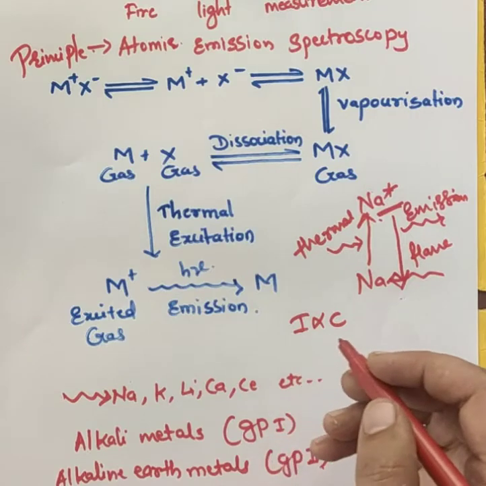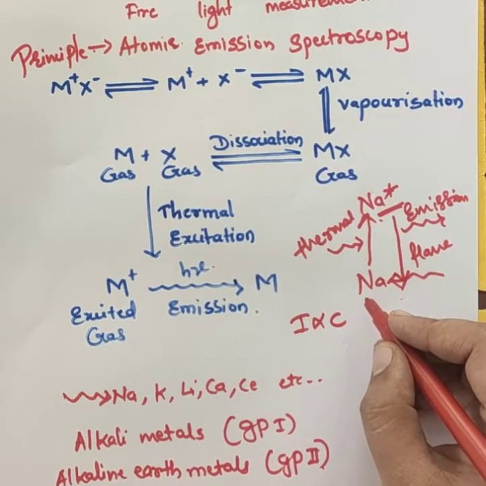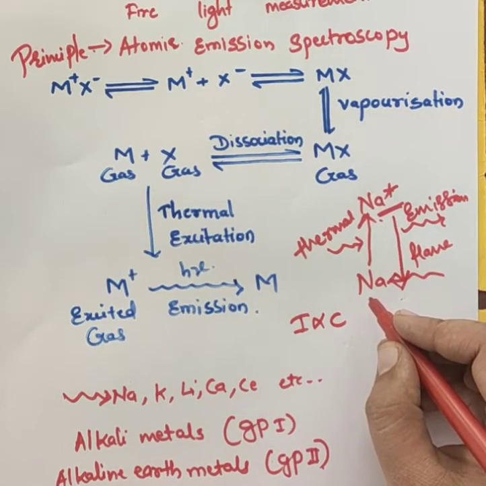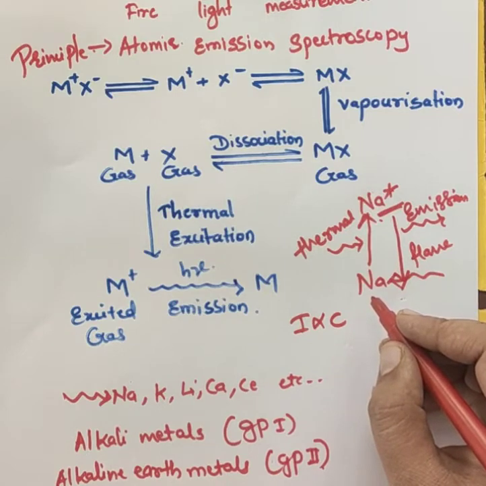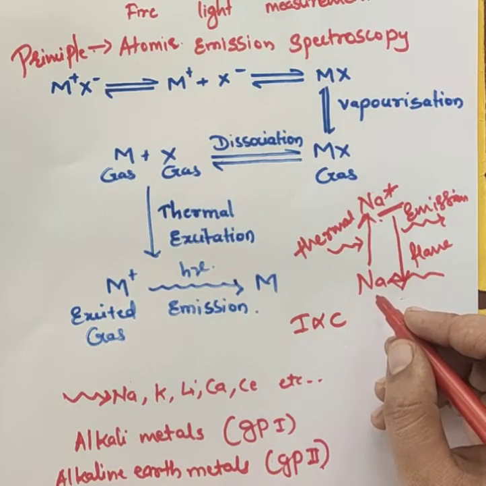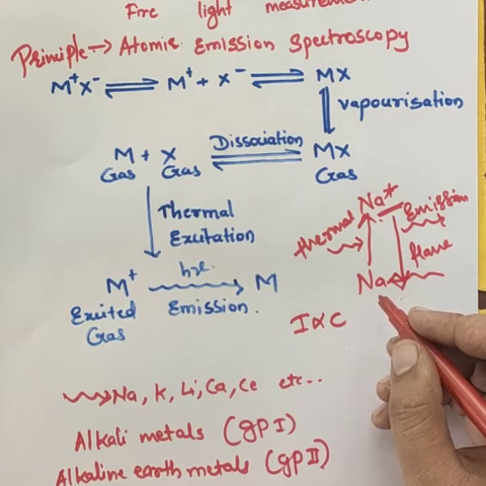Sodium imparts a golden yellow color, whereas potassium salt imparts a pale violet color to the flame.